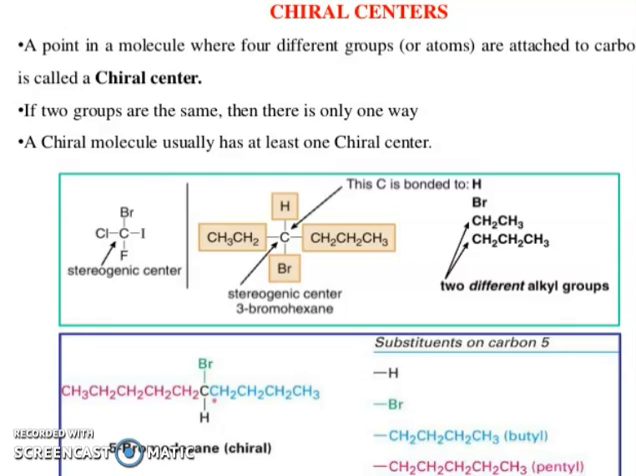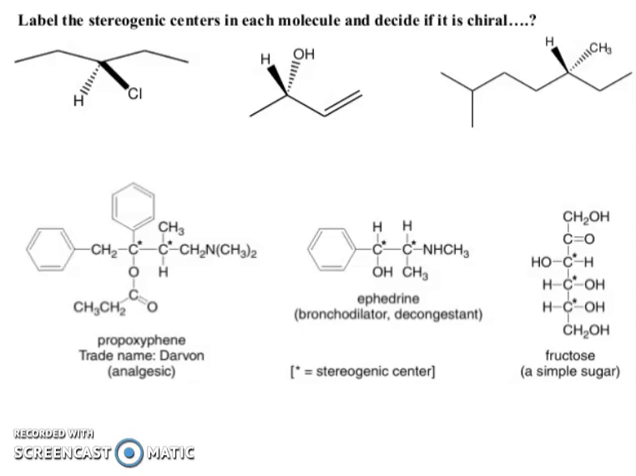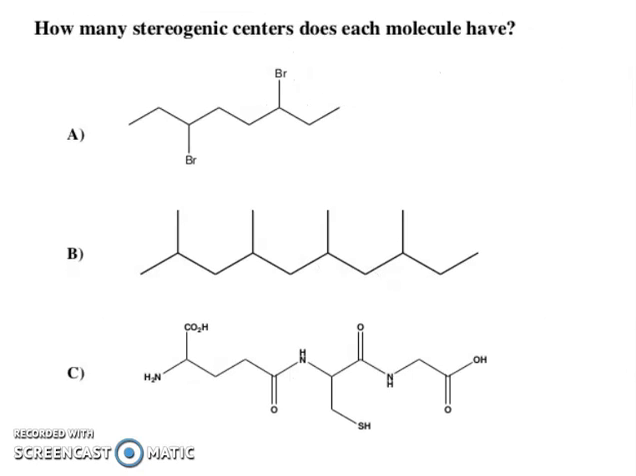Stereogenic center, 3-bromohexane. This carbon is bonded to hydrogen, bromine, CH2CH3, and CH2CH3, CH3: 2 different alkyl groups. 3-bromodecane, substituents on carbon 5: you can see hydrogen, bromine and 2 different alkyl groups. Label the stereogenic center in each molecule and decide if it's chiral. How many stereogenic centers does each molecule have?